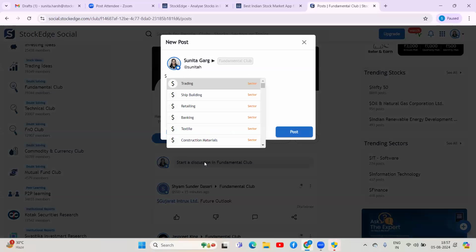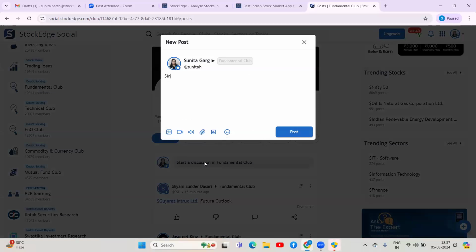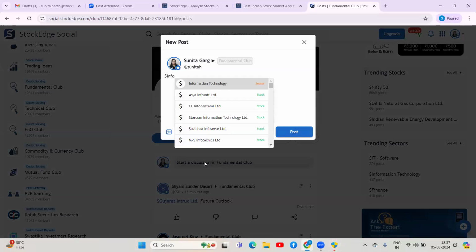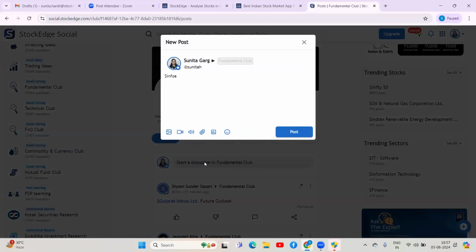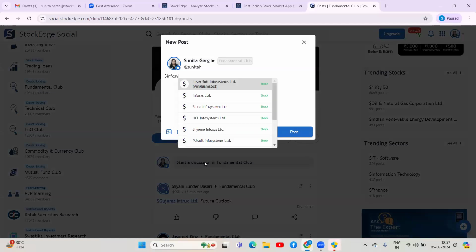You need to put a $ sign first and choose the name of the stock. Say, for example, Infosys. If I would like to take some fundamental view on Infosys for long-term investment, what I will do, I'll come to the fundamental club.